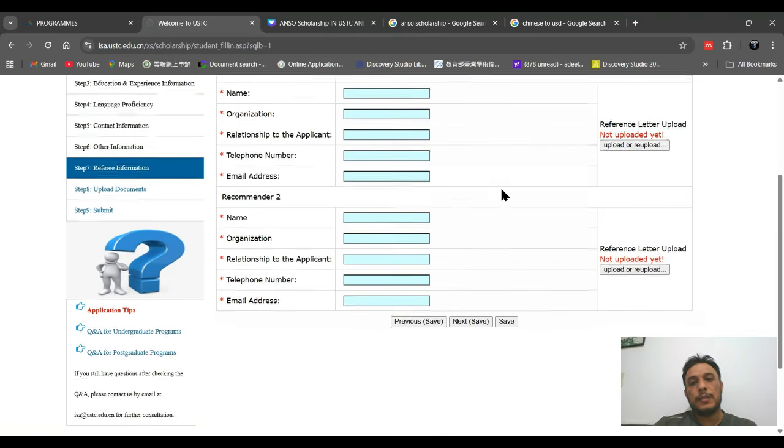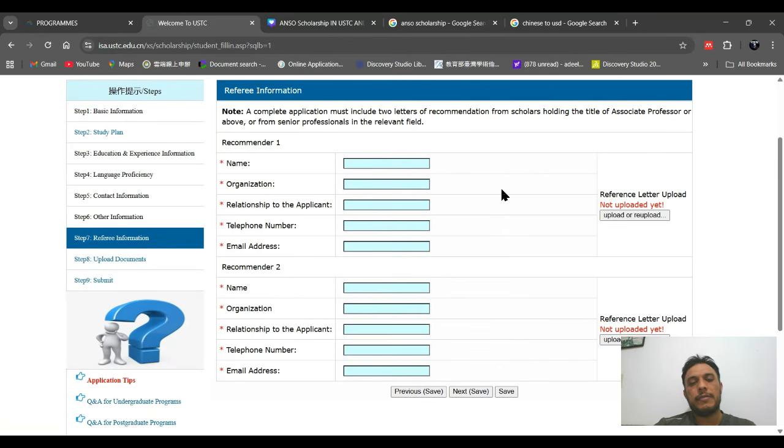The next section is very important because here they will ask you for the referee information. Recommendations are very important in any scholarship because the recommendation letter provides information about what you did at the university where you got your previous education. You have to mention your professor's name, the school name, and the telephone number plus email address, and then upload the documents here. You can get a signature from your professor and upload it as a PDF. It's better to use an email address from the university, not Gmail or Yahoo, because they mostly prefer university email IDs.